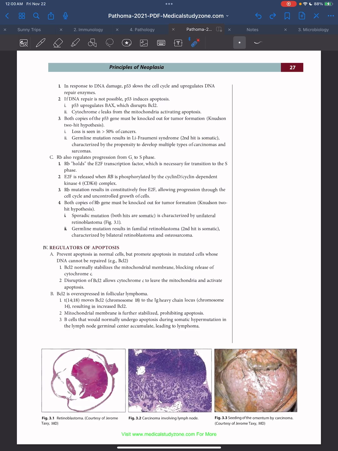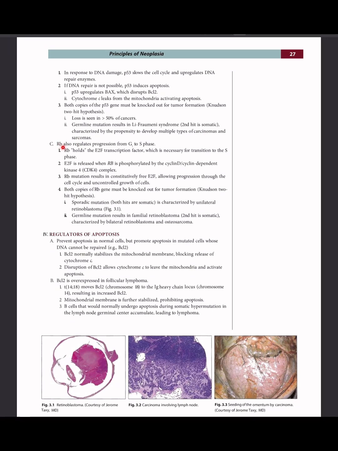Second hit is somatic, characterized by propensity to develop multiple types of carcinomas and sarcomas. Retinoblastoma also regulates progression from the G1 to S phase. Retinoblastoma holds the E2F transcription factor, which is necessary for transition to the S phase. E2F is released when retinoblastoma is phosphorylated by the cyclin D cyclin-dependent kinase 4 complex.